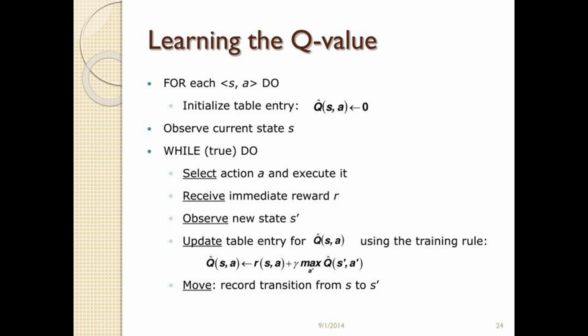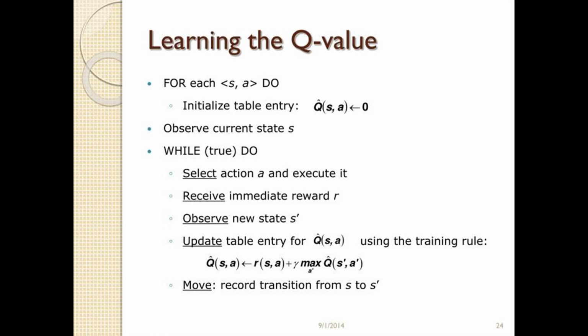Update the Q value for each state action pair (S, A) based on observed rewards and transitions: Q(S, A) becomes Q(S, A) plus alpha times (R plus gamma max over A' of Q(S', A') minus Q(S, A)), where alpha is the learning rate, 0 less than or equal to alpha less than or equal to 1, R is the immediate reward, and S' is the new state observed after taking action A.